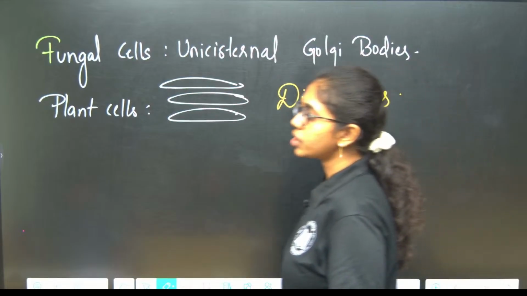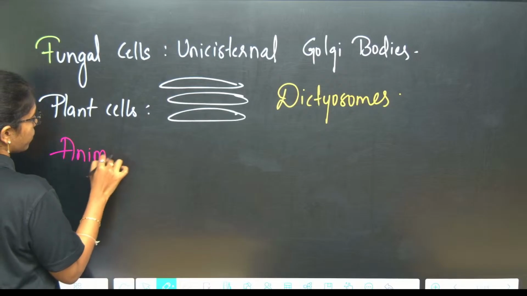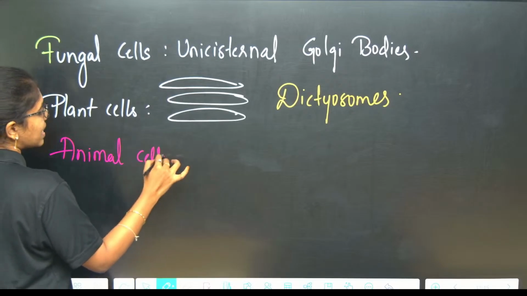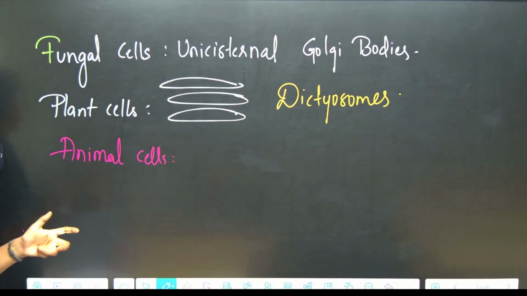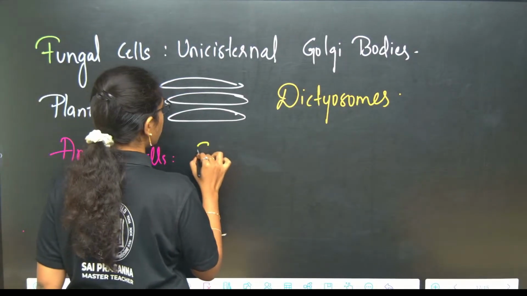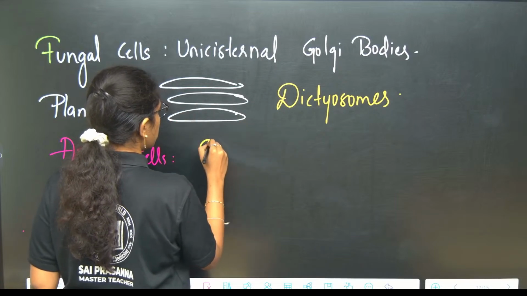And next is the animal cell. In the animal cell, you can see extensive connection between the cisternae. Highly connected cisternae with cis and trans phases you can see in the animal cell.